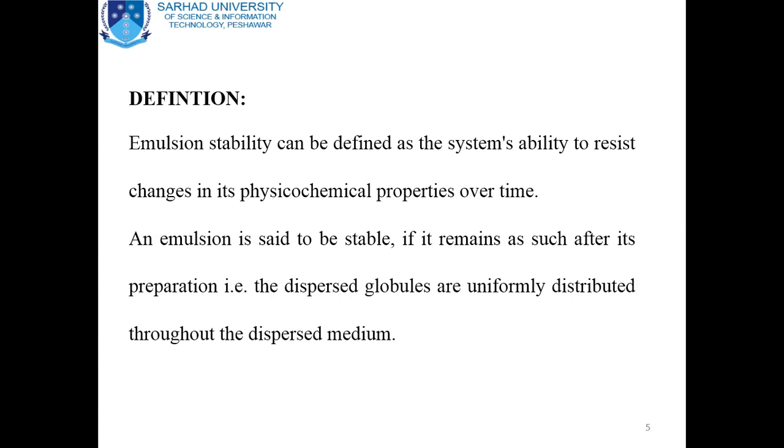In other words, an emulsion is said to be stable if it remains as such after its preparation. It means that there will be no change in the pharmaceutical emulsion after its preparation, and it is told to be stable one.